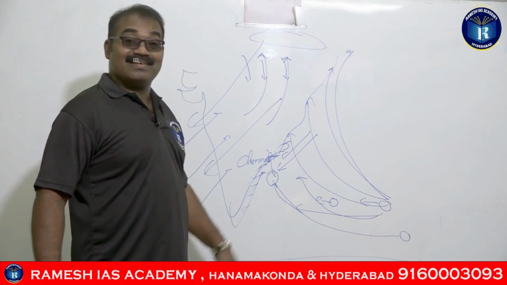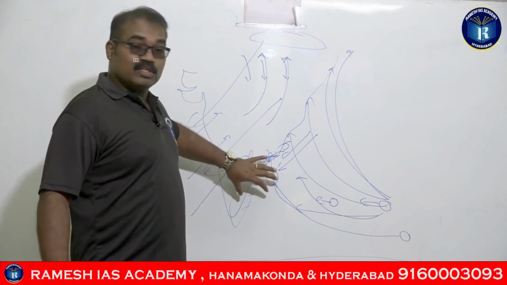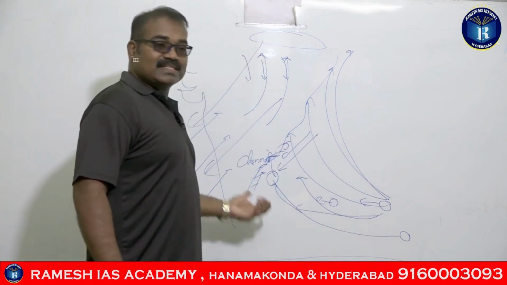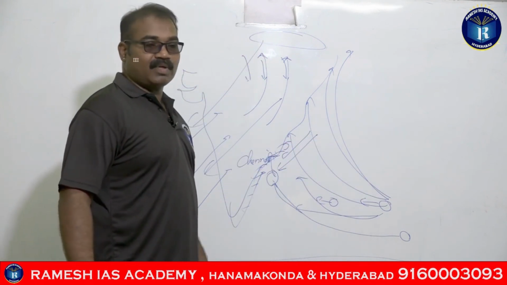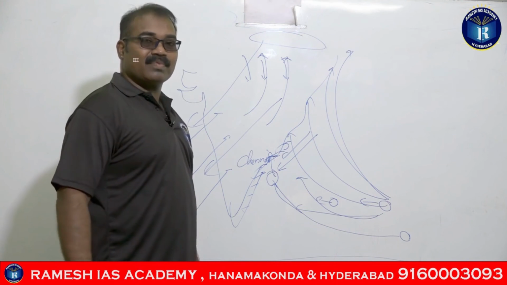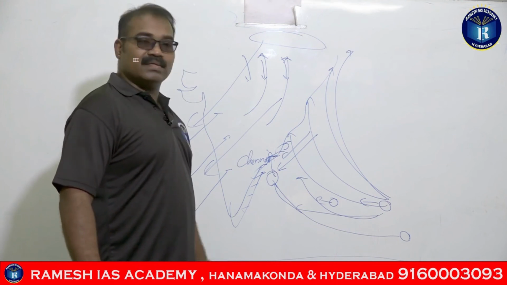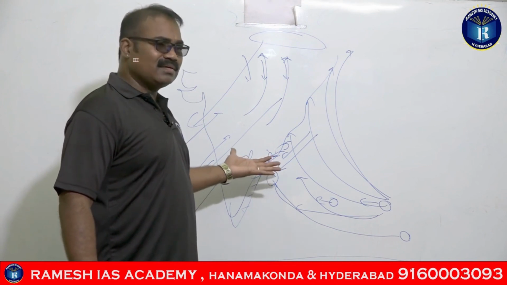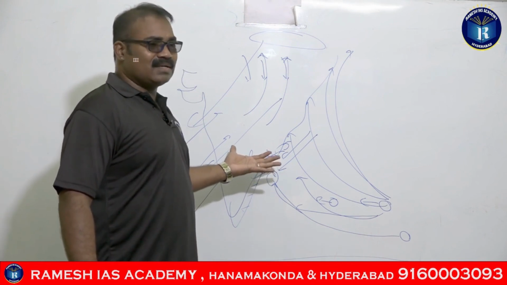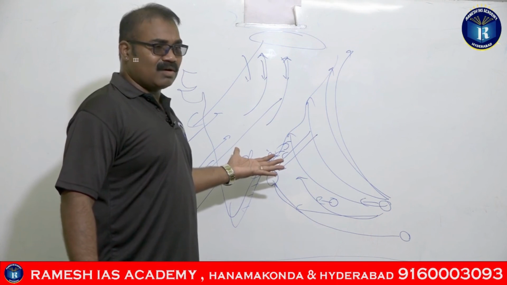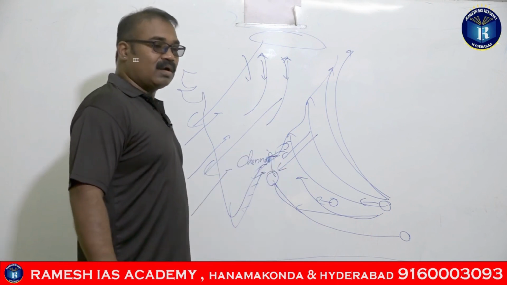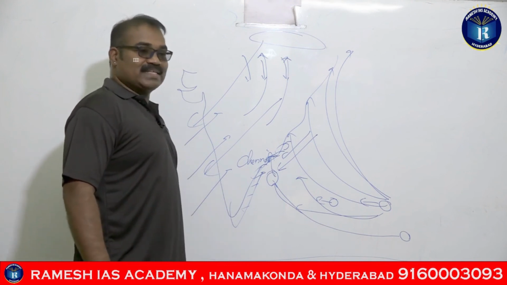So this season witnesses rainfall because of both the cyclones and the northeastern monsoons during the same season. This is called the northeastern monsoon season, or retreating monsoon season, or the post-monsoon season, or the cold wet season, right?